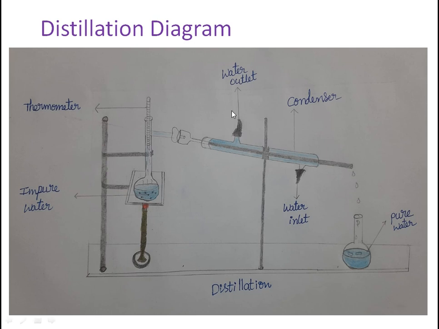First, in this picture, what are the things here? This is the impure water, this is the thermometer, this is the water outlet, this is the condenser, this is the water inlet, and this is the pure water. This flask we call the distillation flask. These are all the things in this distillation diagram, and now I am explaining this diagram.